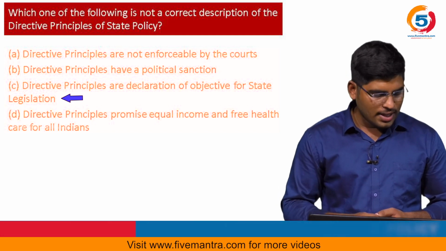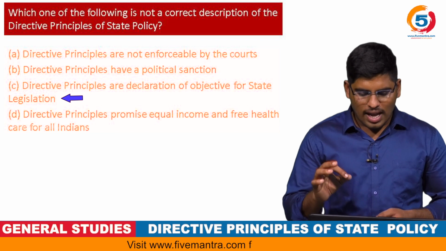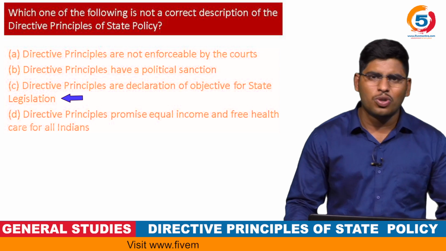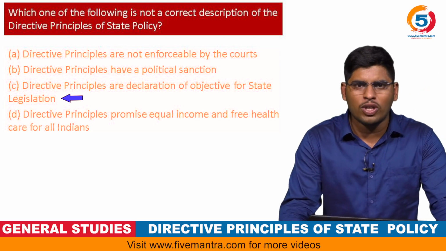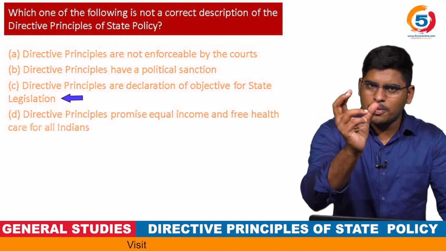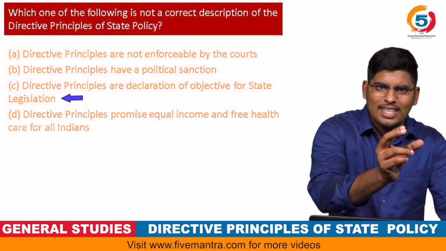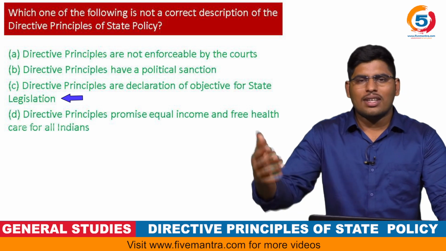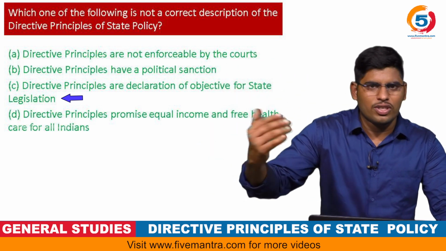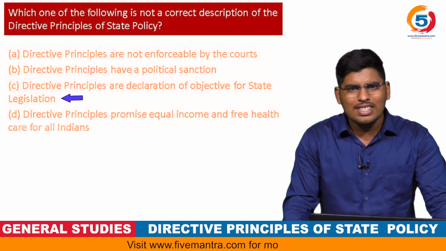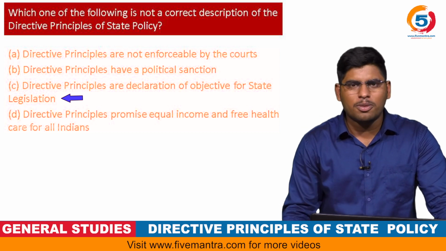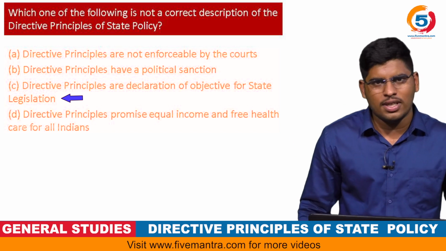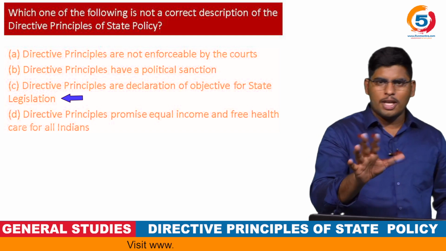The third statement is: the directive principles are a declaration of objectives for state legislation. As I told you, in the name itself, the directive principles of state policy are principles acting as directives to the state in framing its policy. The state means either the central government or the state government. So in framing state legislations, these directive principles act as a declaration of objectives, like guiding principles. So the third statement is also correct.